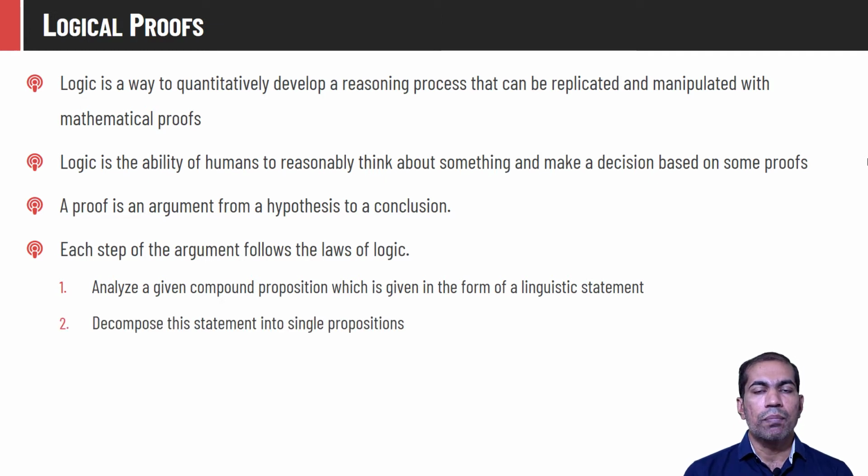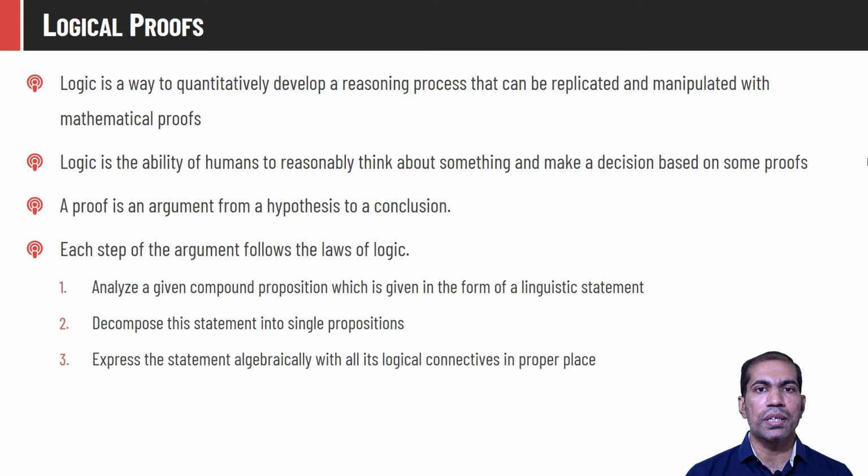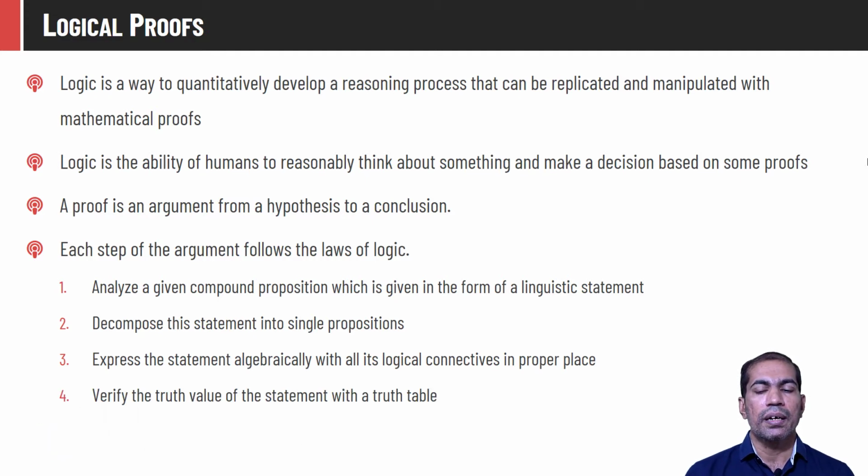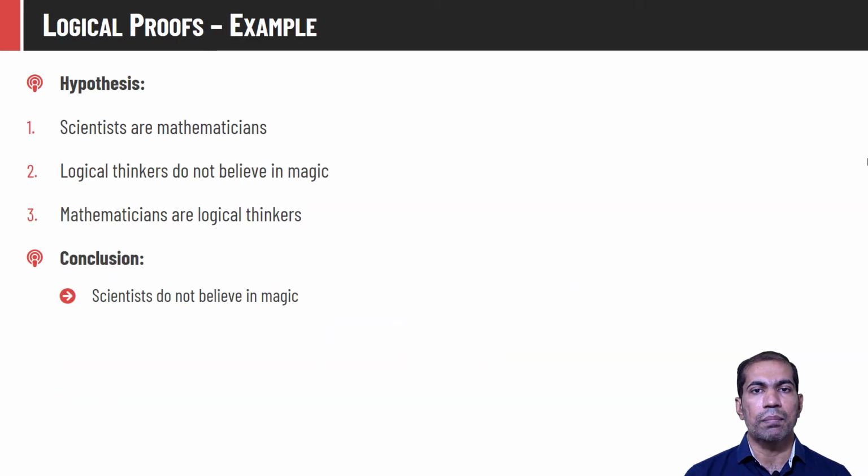Then we need to decompose that bigger compound statement into individual or single propositions, and we have to express those statements algebraically with all the logical connectives in the proper place. We have already talked about different types of connectives. So we have to check using which connectives we can combine which propositions. And finally, we have to verify the truth value of the entire bigger proposition using either a truth table or some deductive reasoning procedure. Let us try to understand it with an example.